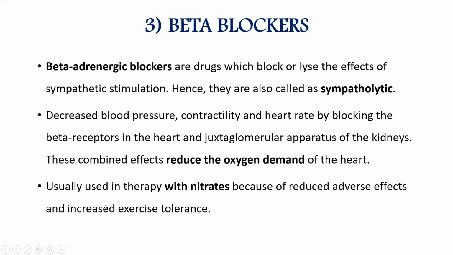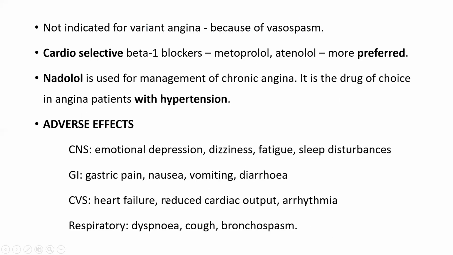So usually beta blockers are used with the nitrates because of reduced adverse effect. If we add beta blockers with the nitrates, it will reduce the adverse effect and increase the exercise tolerance. It is not indicated for variant angina because of vasospasm. Cardioselective beta blockers, metoprolol and atenolol, are more preferred. Then nadolol is used for management of chronic angina. It is a drug of choice in angina patients with hypertension. So in angina patients with hypertension, nadolol is the preferred one.